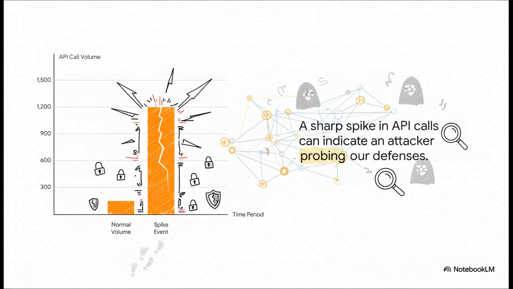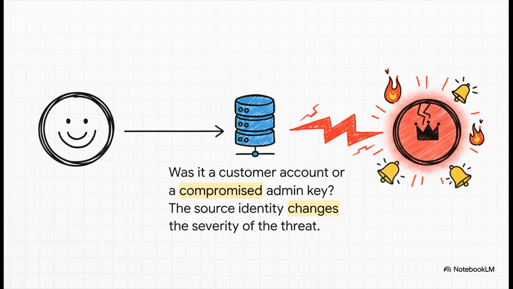Now, this is where it gets really interesting, because patterns over time can tell you a story. A sudden, sharp spike in API calls like you see here, that is almost never a coincidence. This isn't just a busy day at the office. This could be the digital fingerprint of an attacker probing our defenses, testing the locks before they try to break in. And while we're figuring out the what, we absolutely have to figure out the who. Knowing who is behind this activity is critical. An attack coming from a regular customer account, that's one level of threat. But that same activity coming from a compromised administrator account here at Automate Corporation, that is a 5-alarm fire.